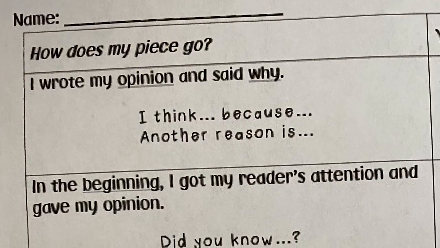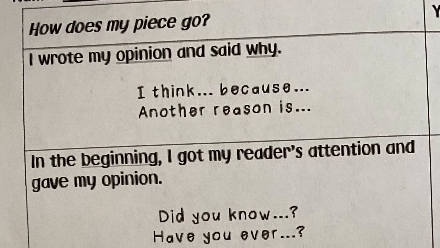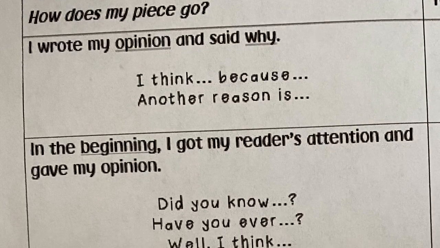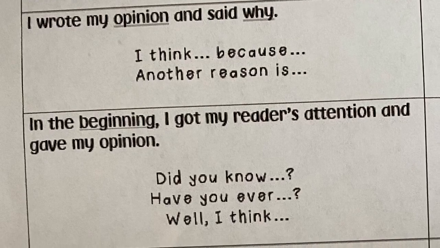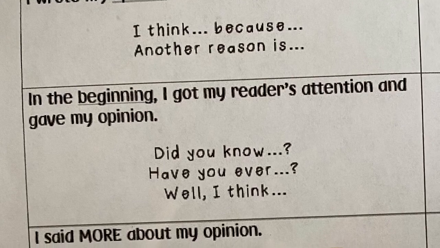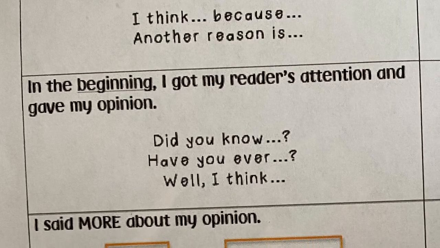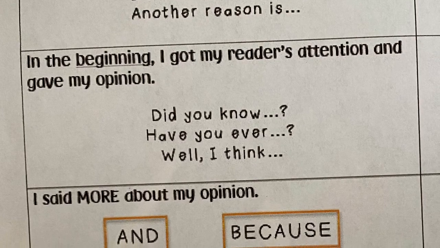At the end of the week, you're going to use the My Opinion checklist to check over your work and make sure you've included all of the important things that first graders should be doing in an opinion type of writing. The first one is, I wrote my opinion and said why. And you can use words like because or another reason. In the beginning, I got my reader's attention and gave my opinion.